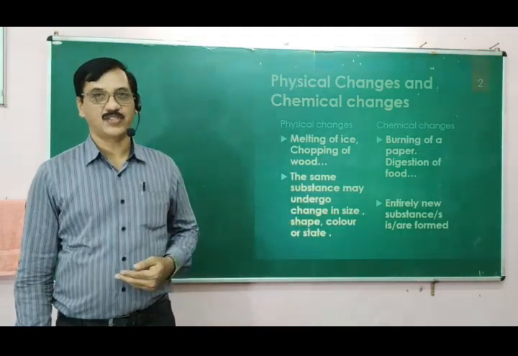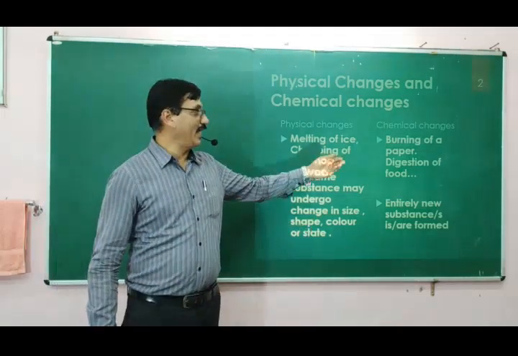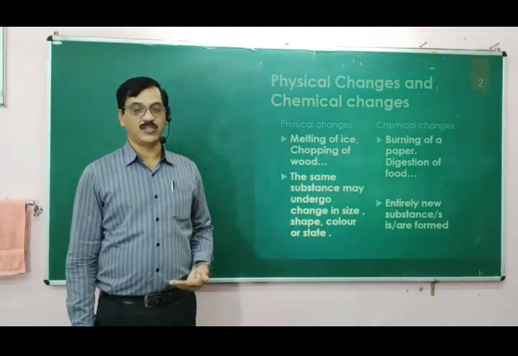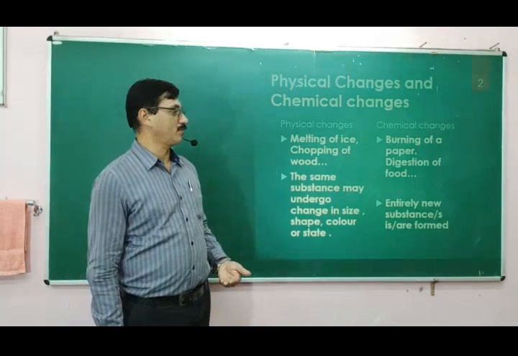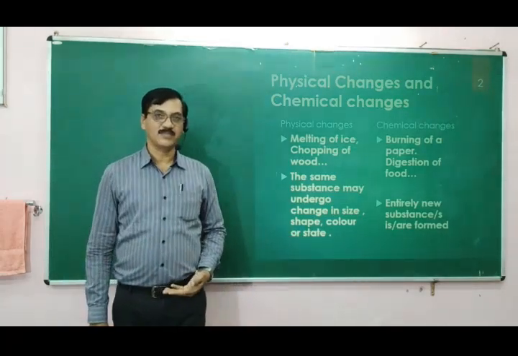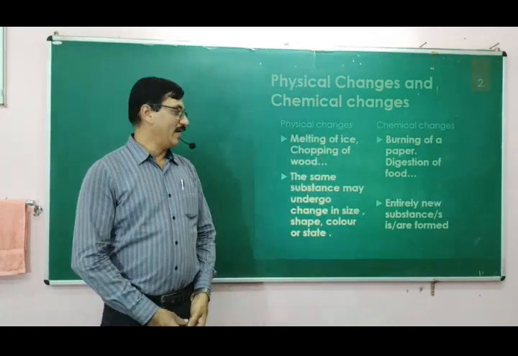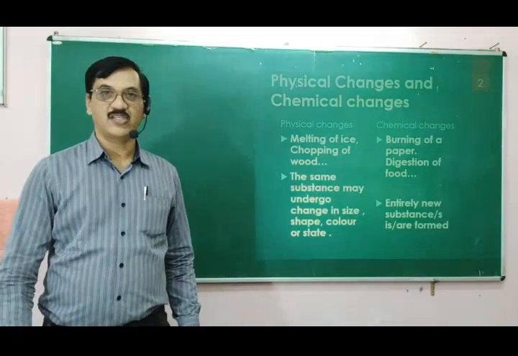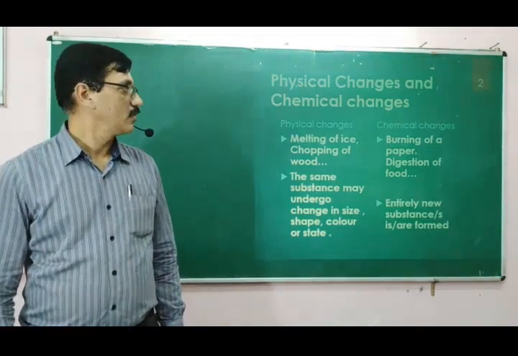This is a physical change. The food we eat gets digested, that is a chemical change. Entirely new substances are formed. Burning of a paper, all these are chemical changes. And in a chemical change, entirely new substance or substances are formed.